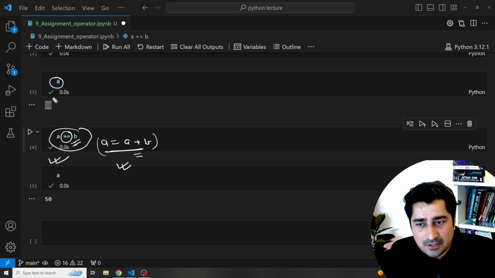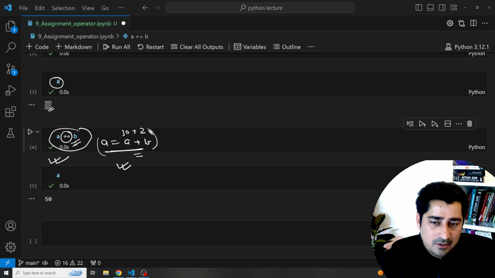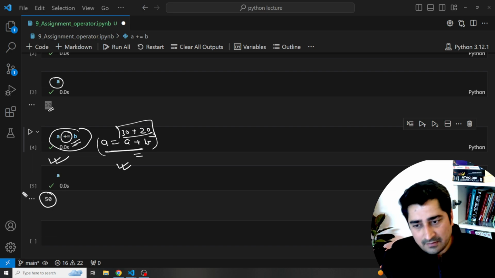Last time, what was the value of A? 30. Okay, so 30. What was the value of B? Value of B was 20. So what will be the new value of A? 30 plus 20 is equals to 50. This is what you all will be able to observe. So the final value of A is equals to 50. Hope all of you are able to understand this particular assignment operator.